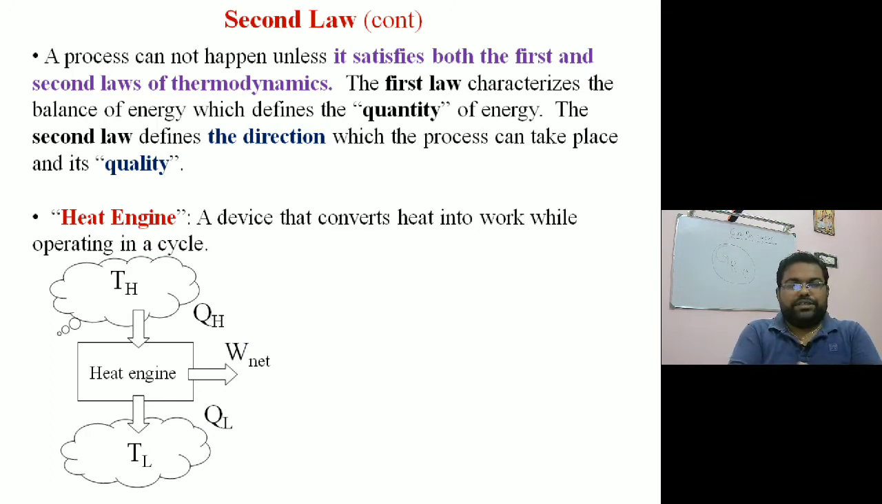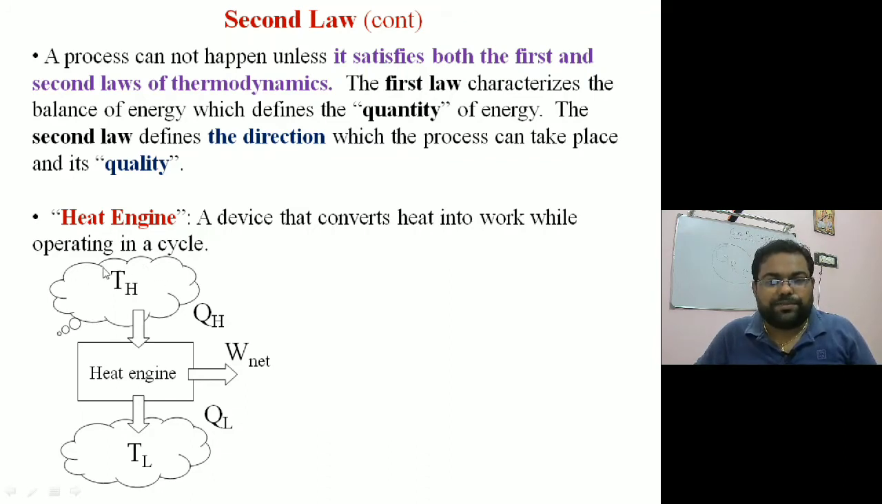So the high temperature body, you can assume, is like a combustion chamber where you are generating the heat, and from there you are getting the heat, and that heat is getting converted to mechanical work, and the rest of the heat needs to be rejected. Where will it go? It will go to the surroundings. So the second, cooler temperature body will be your surroundings, and the higher temperature body will be your combustion chamber. If I draw a block diagram of it, it will be something like this.